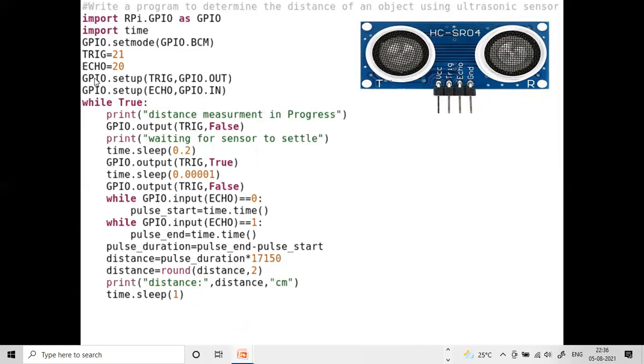We mentioned that because the trigger and echo pins are 21 and 20, and we are using the BCM method, so you need to consider GPIO 21. GPIO 21 means pin number 40 and GPIO 20 means pin number 38. If you have any doubt, please refer to our previous lecture and the pin diagram of our Raspberry Pi so that you can understand.